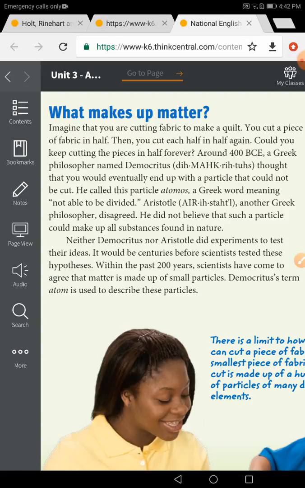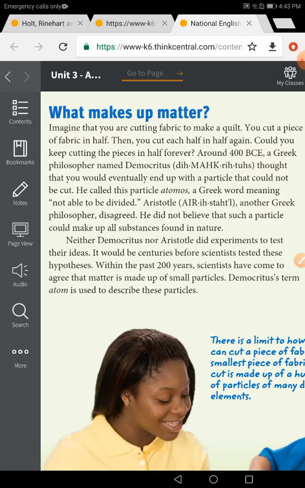Around 400 BCE, a Greek philosopher named Democritus thought that you would eventually end up with a particle that could not be cut. So if you keep cutting things in halves, after a while you will reach a stage where you cannot divide it again. He called it what? Atoms. Atoms, a Greek word, means not able to be divided.